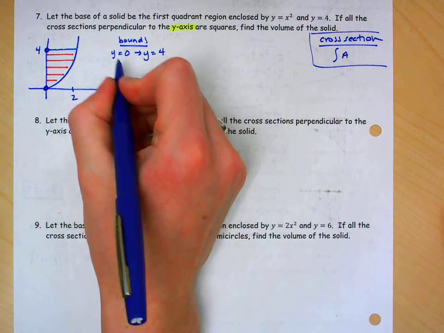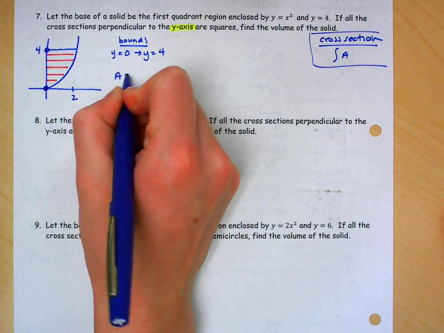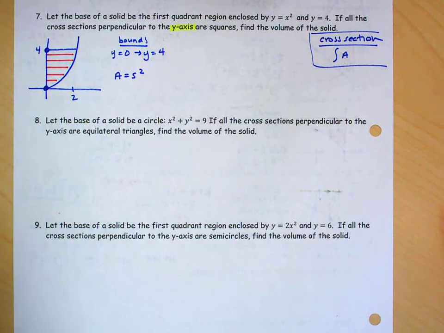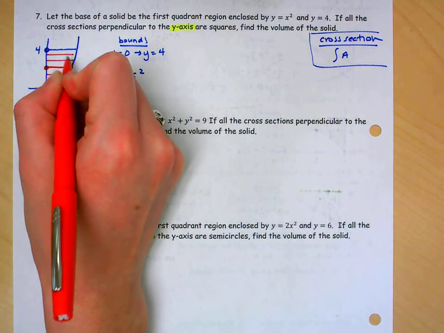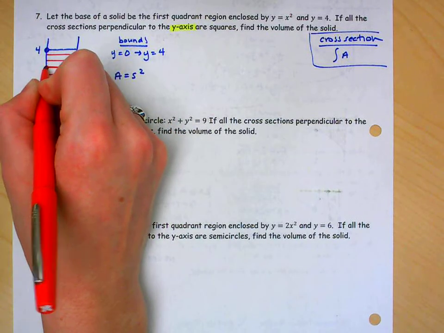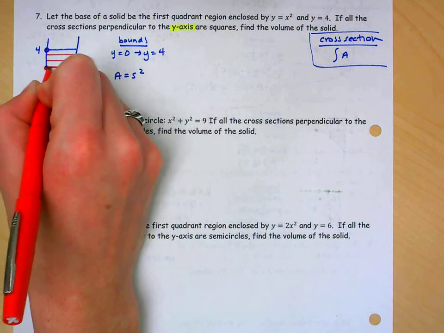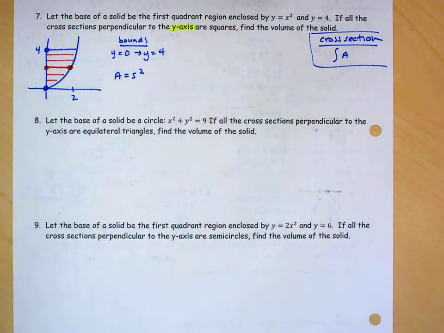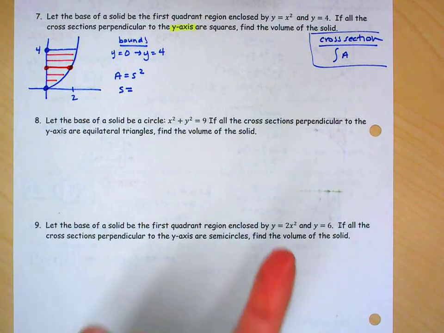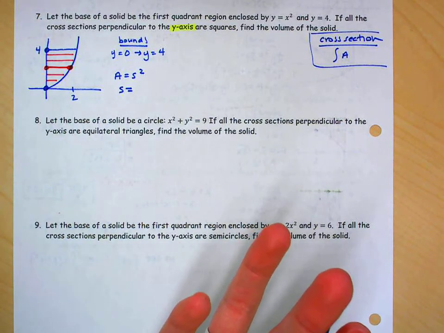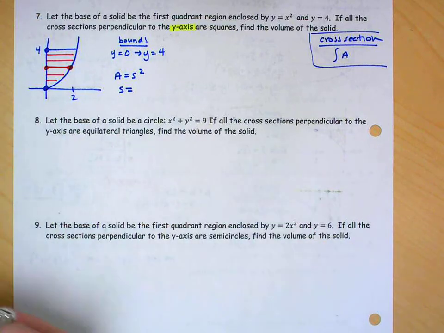Well, remember we're doing area, and this area is going to be a square, so it's going to be side squared. Well, remember this thing is going to be the base of the square. It's one of the sides, so if I can find a way to represent this, that's going to be s. So let's see if we can do that. Well, remember a distance is really a difference. We're going to subtract two things, the top minus the bottom.